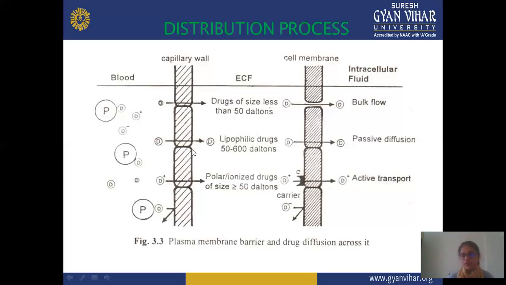Only those drugs that are 50 Dalton in size or less, or hydrophilic in nature, can cross the membrane, or those drugs that are lipophilic, or maybe 50 to 600 Dalton in size, are also crossed, and polar ionized drugs are also crossed, but there is a limitation: approximately 50 Dalton or less than 50 Dalton can be transported by the active transport process, but lipophilic drugs show passive diffusion. This means no ATP or energy is required for lipophilic drugs because they pass by the passive diffusion process.